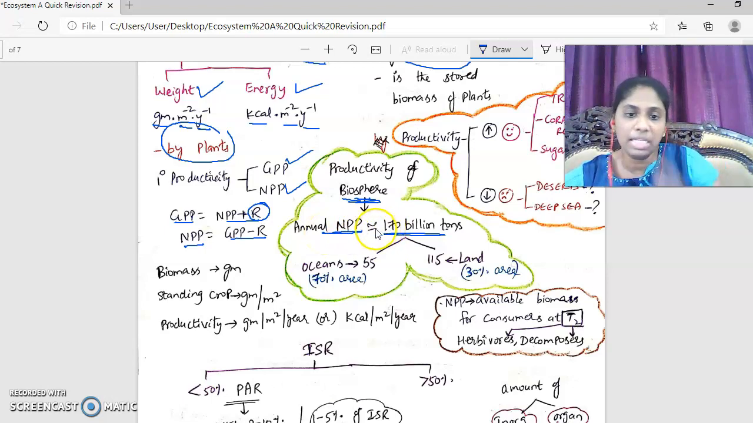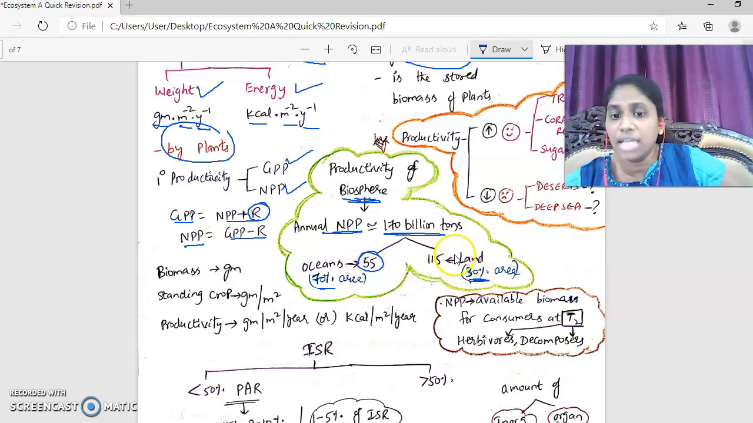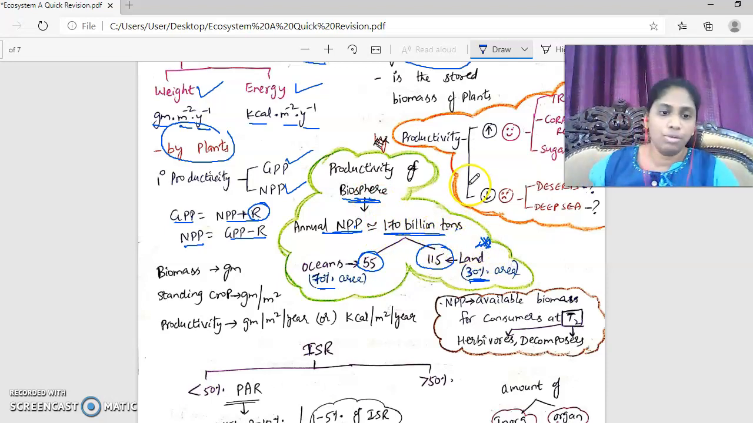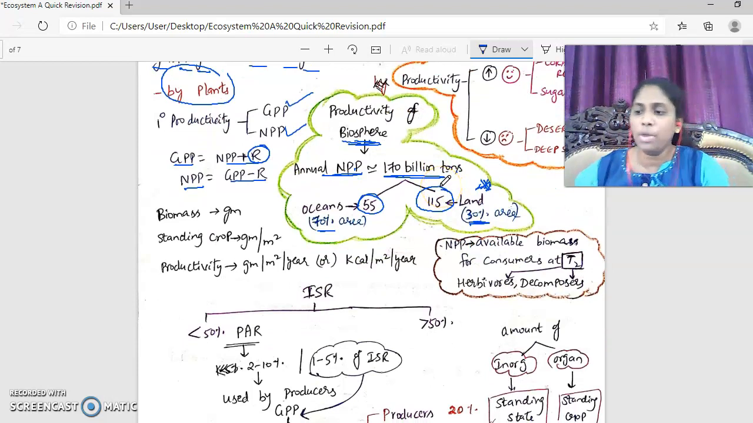In 170 billion tons, though oceans make up 70% of the area, they only contribute 55 billion tons, while land occupies only 30% of the area, yet its contribution to NPP is 115. Very, very important point. So, annual net primary productivity of the biosphere is approximately 170 billion tons, of which land contributes a major proportion compared to oceans. Now, this is very important here.